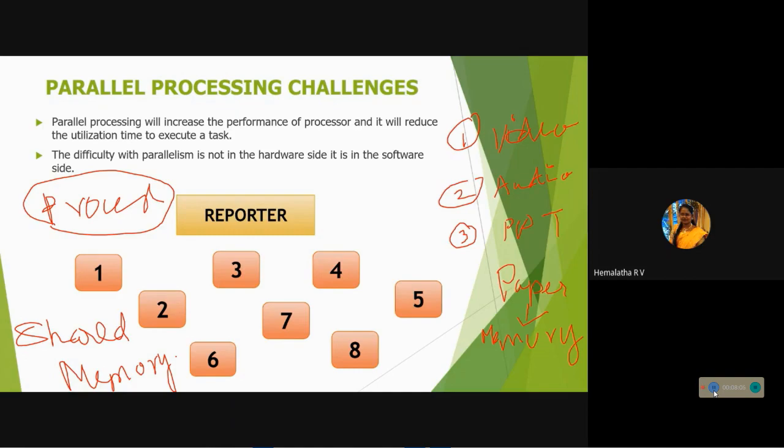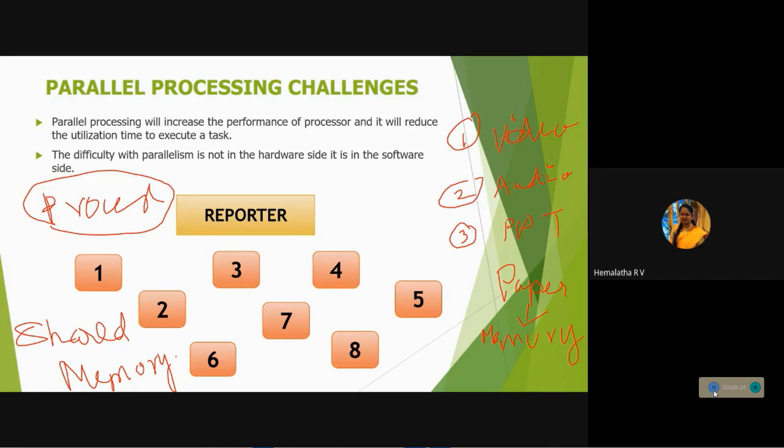In shared memory, the concept is, for example, take 3 computers. All these 3 computers will be connected to the same memory, that is, all 3 computers can access the same memory.